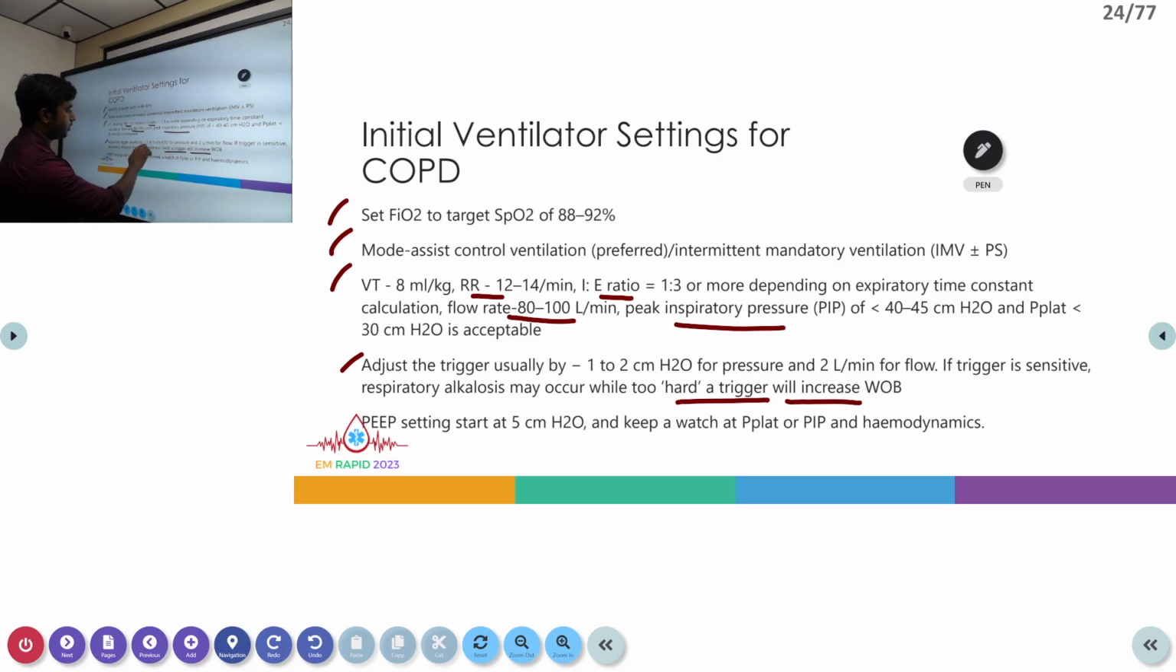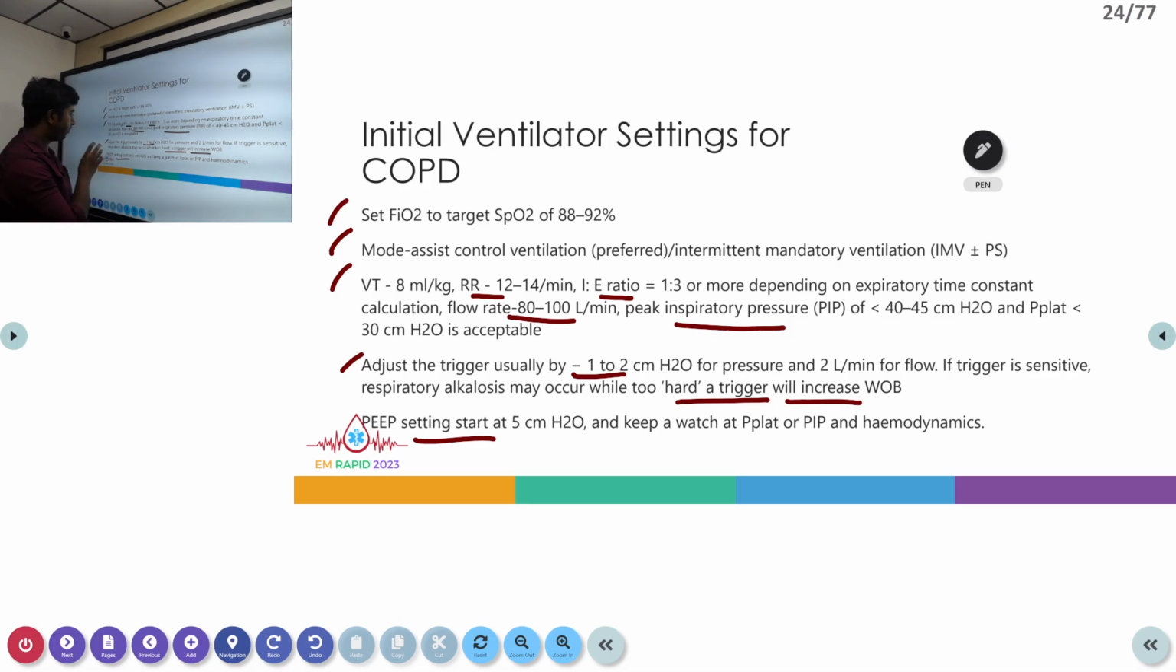So this will be like a sweet spot, 1 to 2. So next is PEEP setting. We can always start with the basic PEEP setting of 5 centimeters and see how the patient responds. If the patient is having persistent hypoxemia, we can actually think about increasing the PEEP.